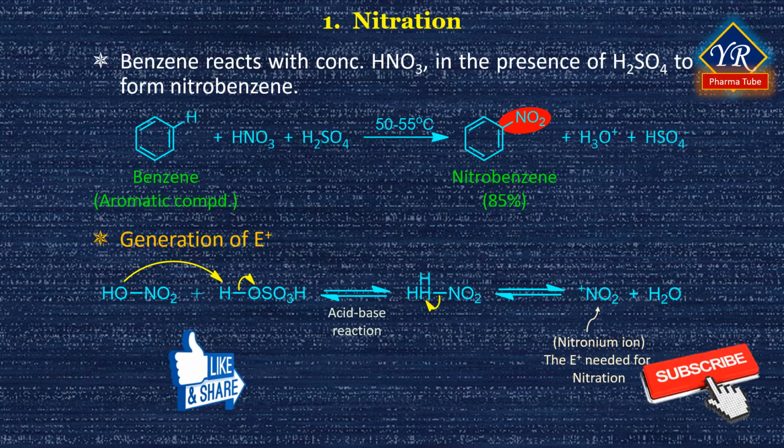It might seem strange that nitric acid functions as a base rather than an acid, but remember that acidity is a relative factor. Sulfuric acid is a much stronger acid than nitric acid, and it will protonate nitric acid when mixed together. The resulting nitronium ion then serves as an electrophile in an electrophilic aromatic substitution reaction.